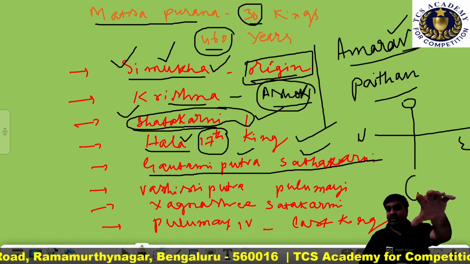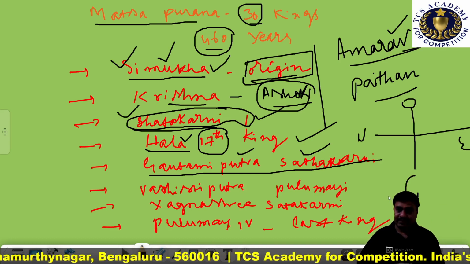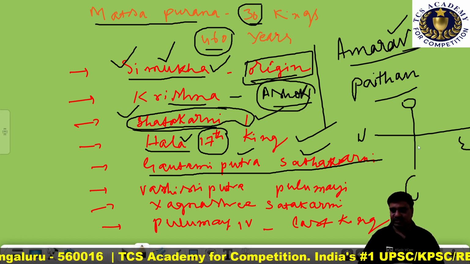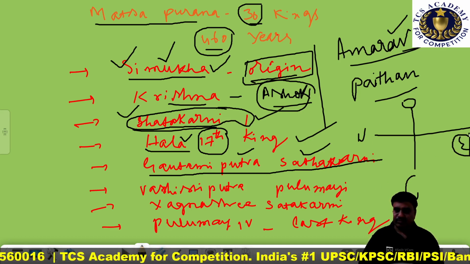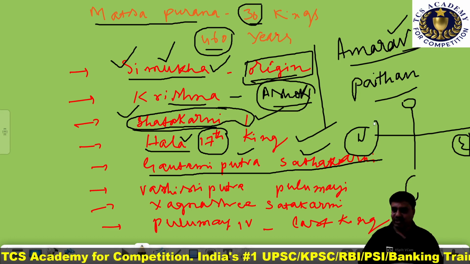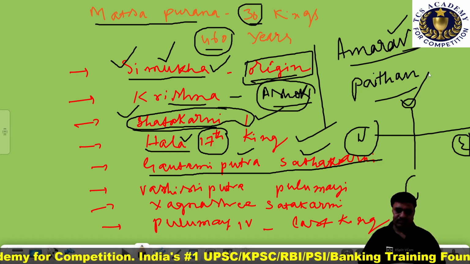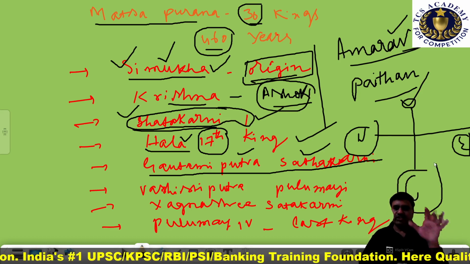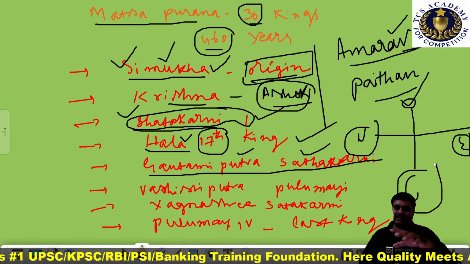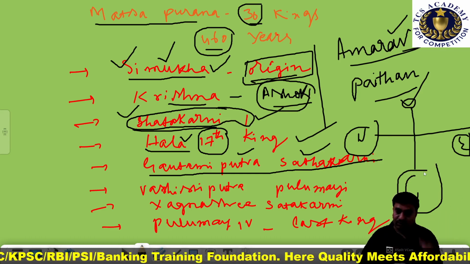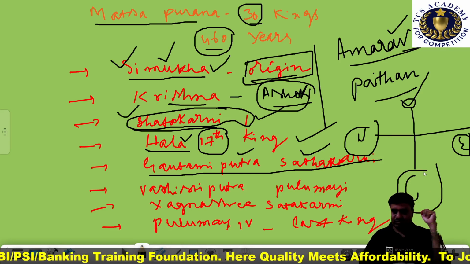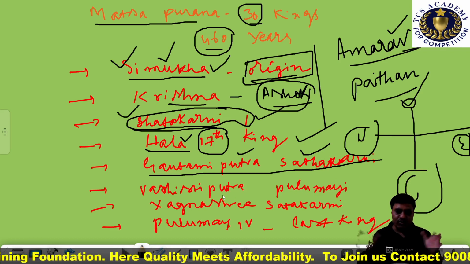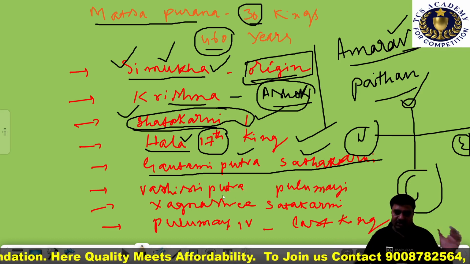That is also the description given by Gautami Balashri. Beyond the Krishna river, he undertook conquests up to Kanchi in the south.